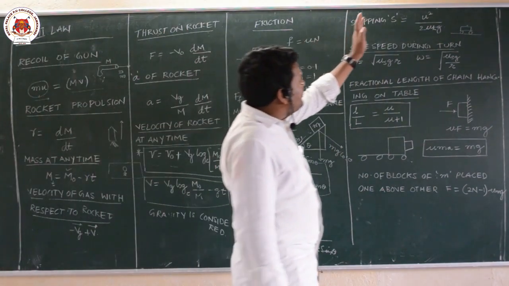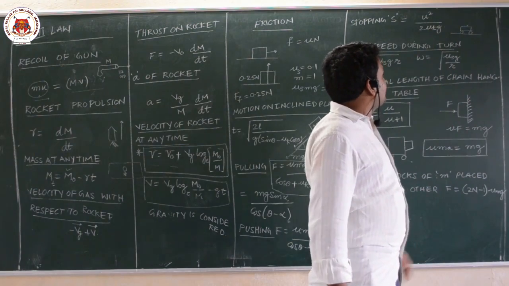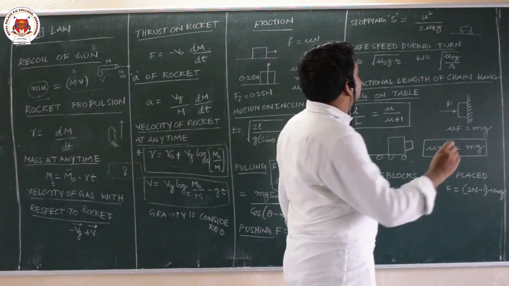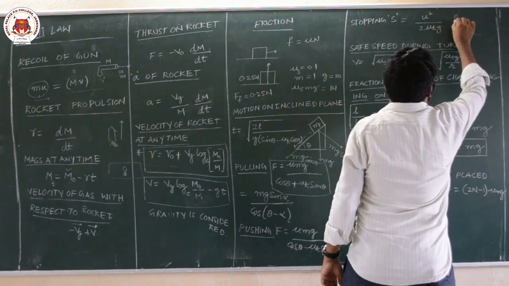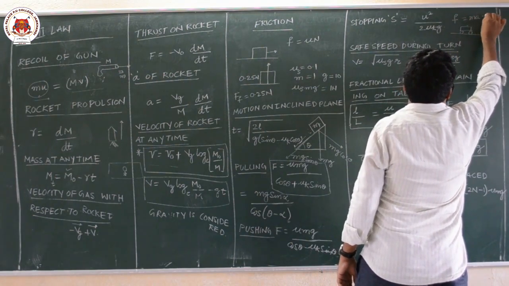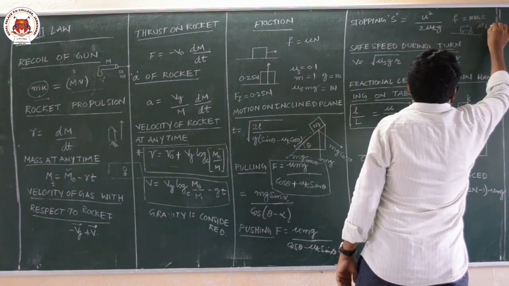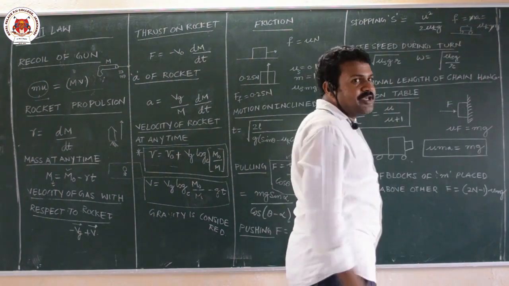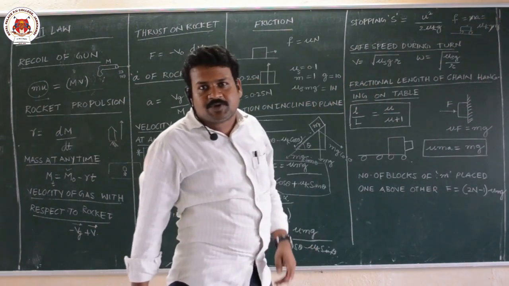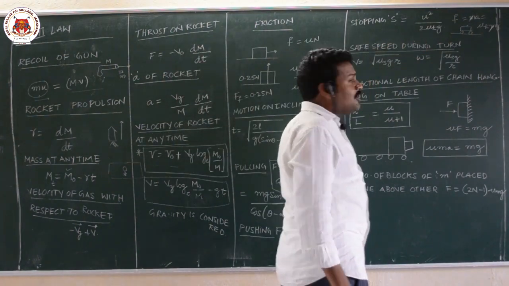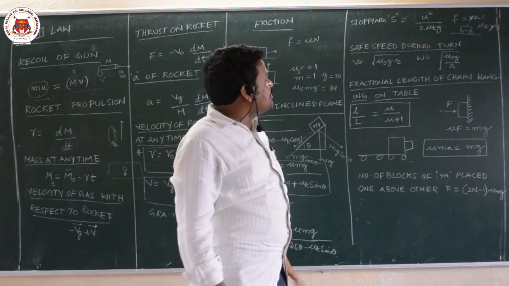In order to stop this vehicle, what is the force required? If a body is getting stopped because of frictional force, then F is equal to ma will be acting. That is F is equal to ma is equal to mu k mg, and m will get cancelled. This is the acceleration. If you apply v square minus u square is equal to 2as, you will get the stopping distance s is equal to u square by 2 mu k g.